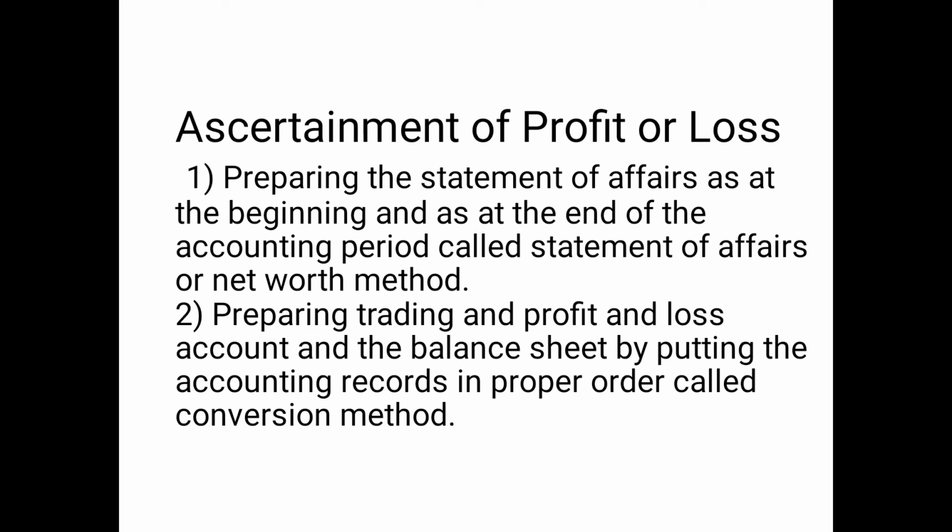The second one is preparing trading and profit and loss account and balance sheet by putting the accounting records in proper order, called conversion method. So the first one is statement of affairs, the second one is conversion method.